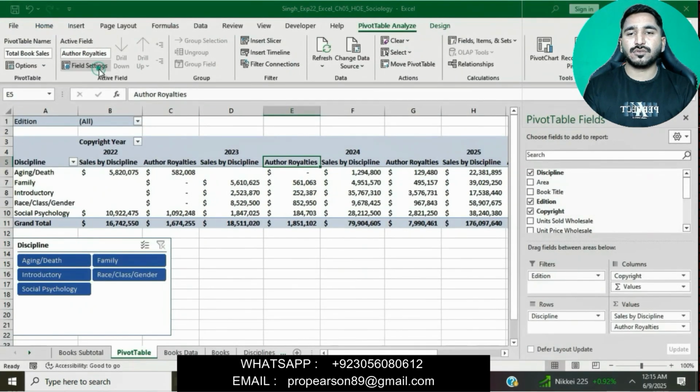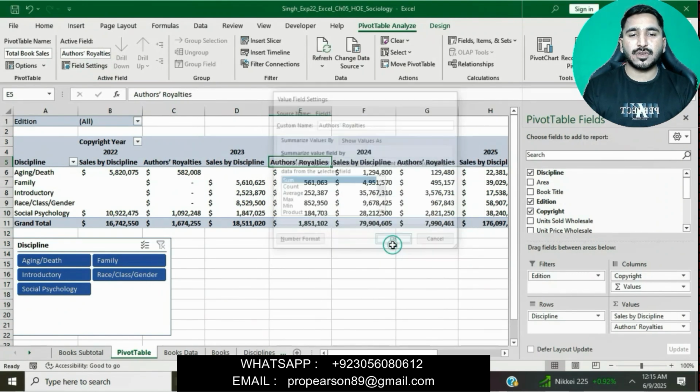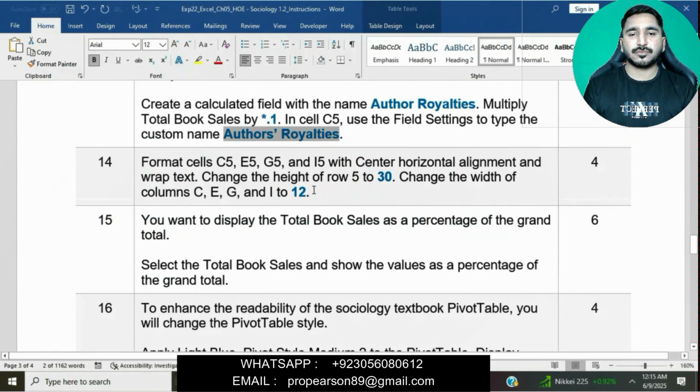Okay, go to the PivotTable Analyze tab, in the Active Field group, click on Field Settings. Okay, we will change this custom name. You can see I am changing this custom name to Author Royalties. Then simply click on OK.